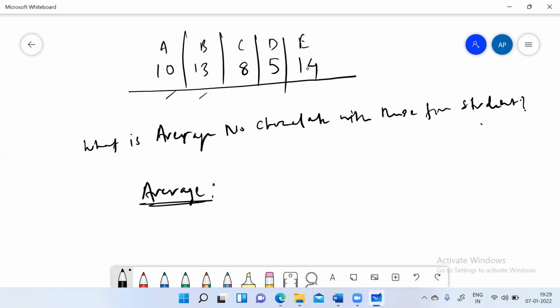Constant sum means, if I add this and if I add the value of average, constant sum, in this it is 10. No, constant sum means total. Constant total, I see.